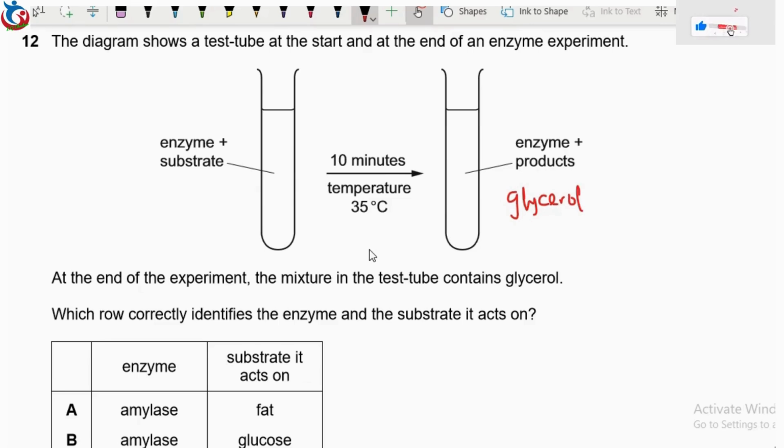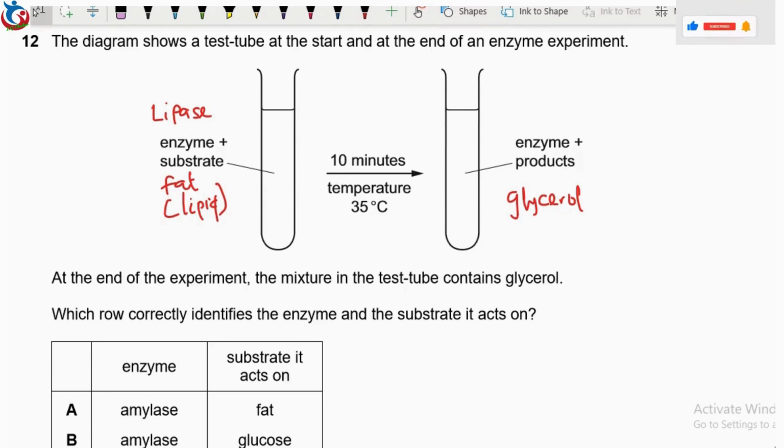So what do you think would be the substrate of glycerol? You should know that the substrate of glycerol will be fat, otherwise called lipid. Okay, now if lipid is a substrate, definitely the enzyme will be lipase. Now considering these two facts, we'll now go back to our options.